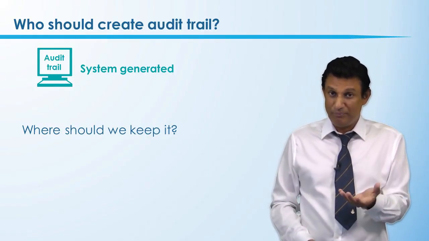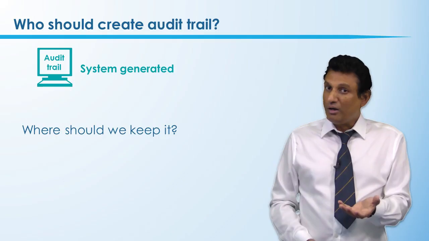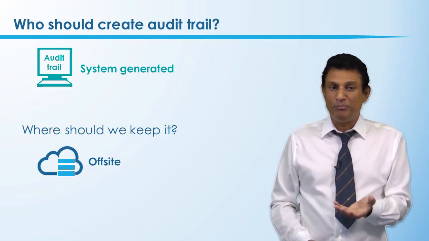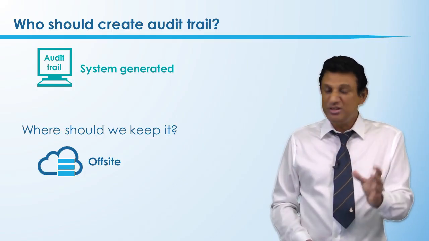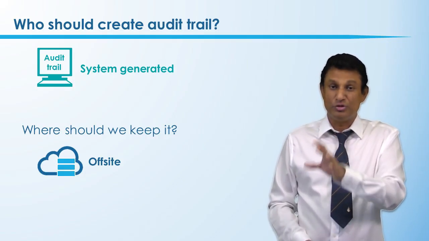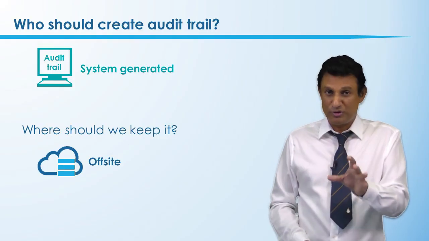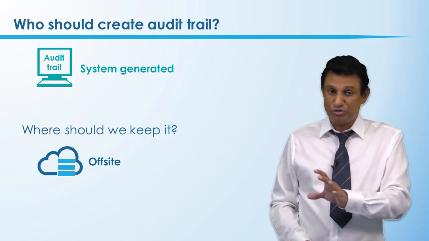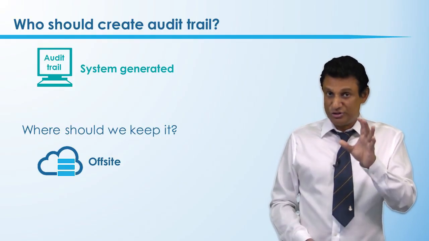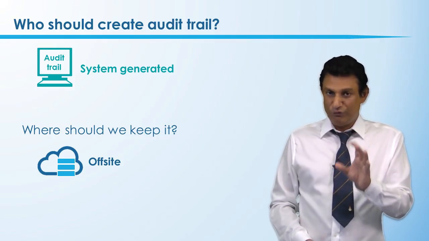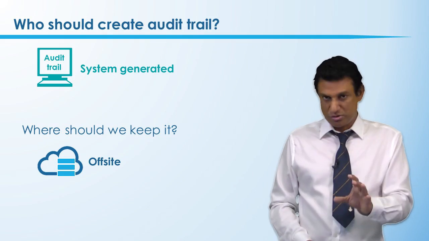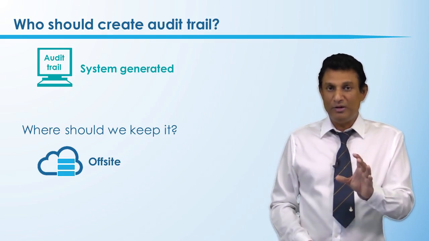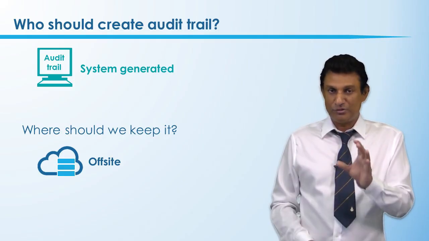Is it a good idea? Probably not. The best idea would be to move it offsite so that the programmers have no idea whatsoever where this audit trail is. So the audit trail is system generated and offsite. At the same time, nobody can change this file, which means it is only a read-only file. That's very important here.